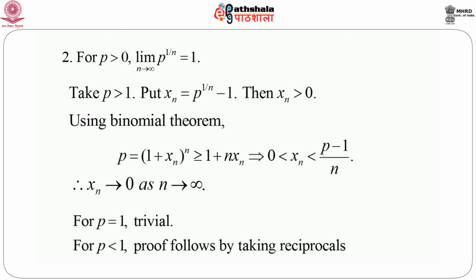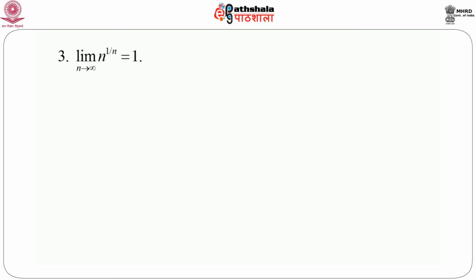The next and the last sequence that we are going to consider today is n to the power 1 by n, and we will show that the limit as n goes to infinity of n to the power 1 by n equals 1. Again, put xn equals n to the power 1 by n minus 1. If we put n equals 1, then 1 to the power 1 is 1. If we put n equals 2, then 2 to the power half is greater than 1. So for every n, n to the power 1 by n is at least 1, and hence xn, which equals n to the power 1 by n minus 1, is greater than or equal to 0.